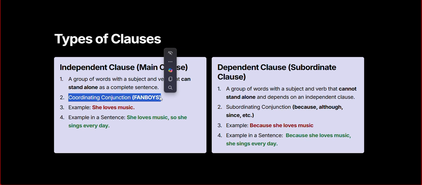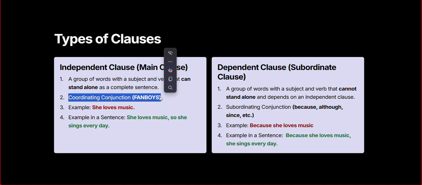Okay, so I'll tell you one of the words. F stands for "for." So what might A be? A would most probably be "and." Right, exactly.